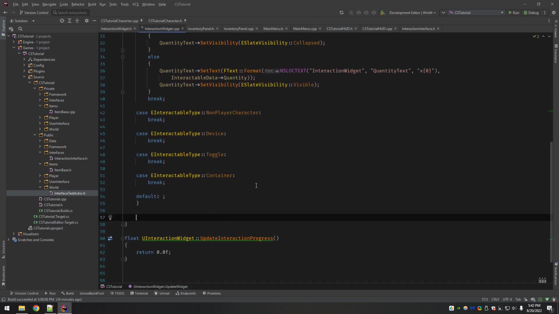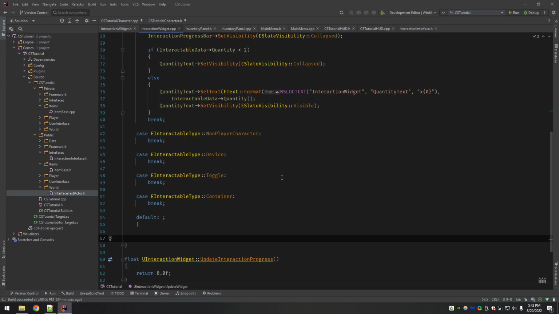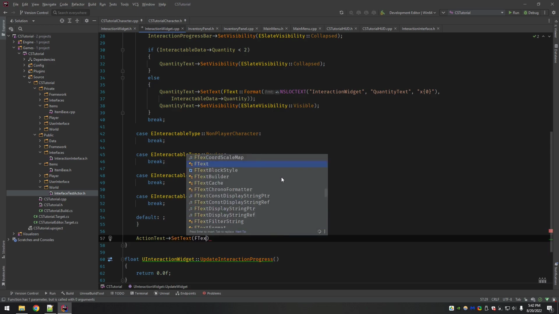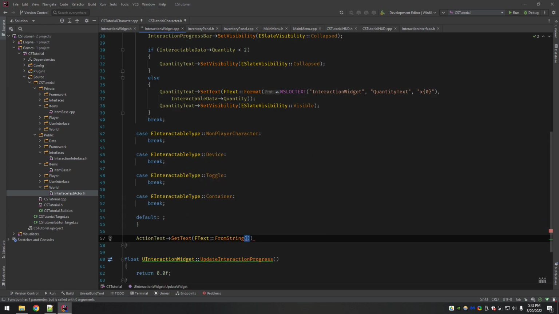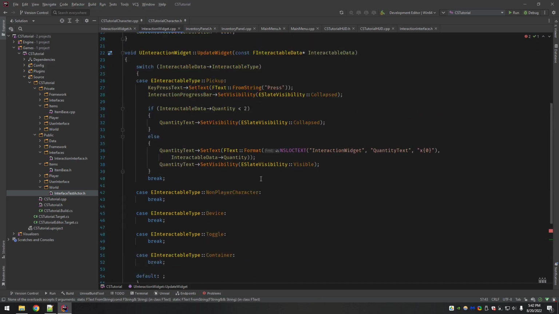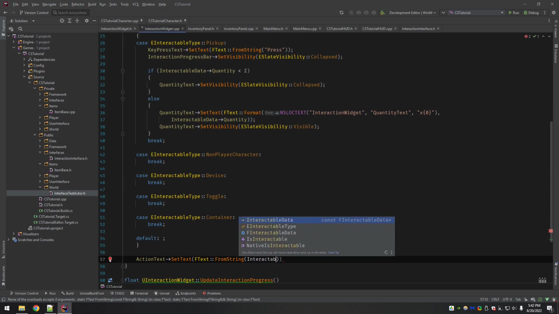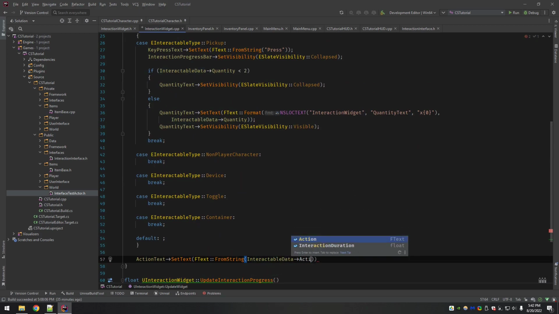But one thing we want to do no matter what is we always want to set action text to interactable data action.